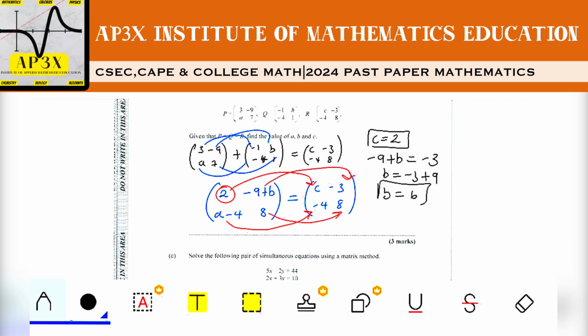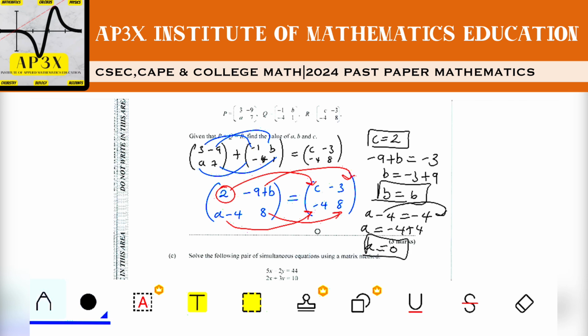And then of course our next equation here is that A - 4 is equal to -4. So if I bring this -4 over here, I'm going to end up with A being equal to -4 plus 4. It so happens that A is equal to 0. All right, and that is my third result.